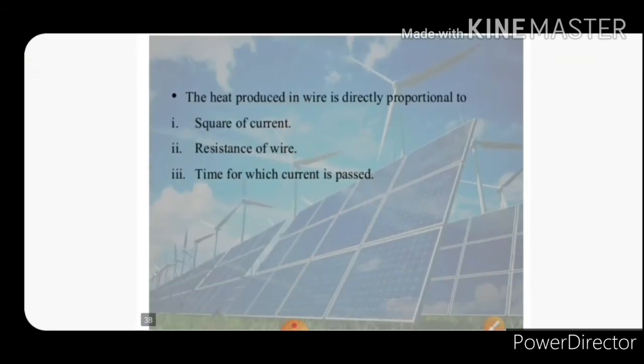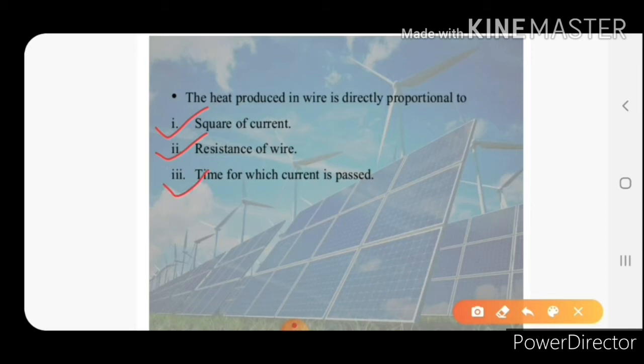So the heat produced in a wire is directly proportional to the square of the current, the resistance of the wire, and the time for which the current is passed. H = I²Rt. Okay, students.